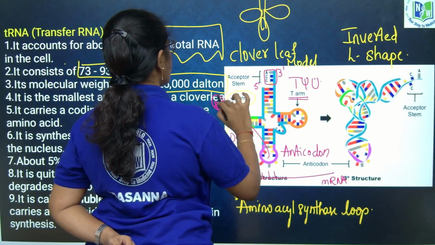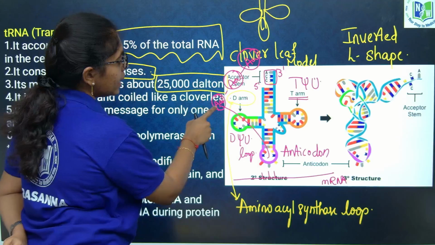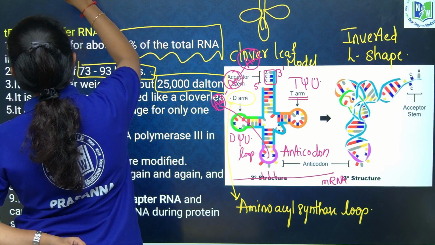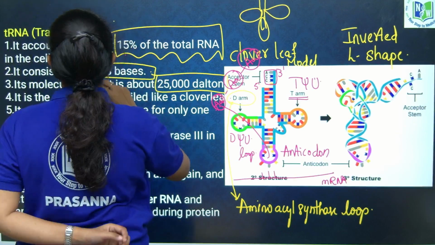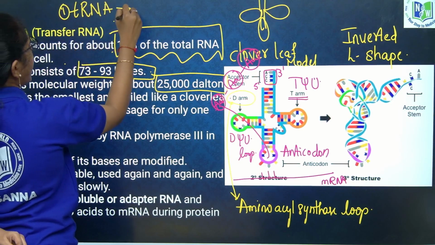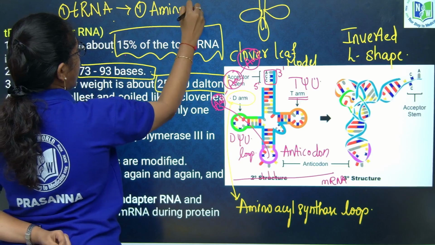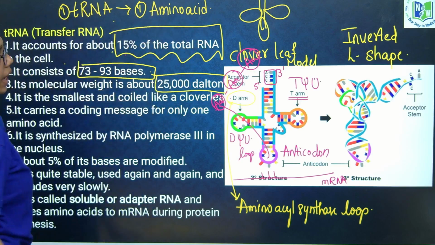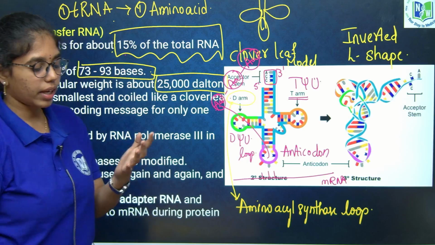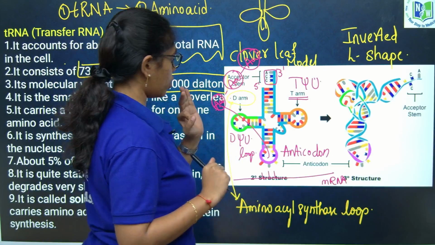Amino acid chain is formed like this, okay. For each amino acid, one specific tRNA is required. One tRNA for one amino acid. And for stop codons, no tRNA is required. tRNA is required for initiator and all other codons, but not for stop codons. Those are 3 codons, right?